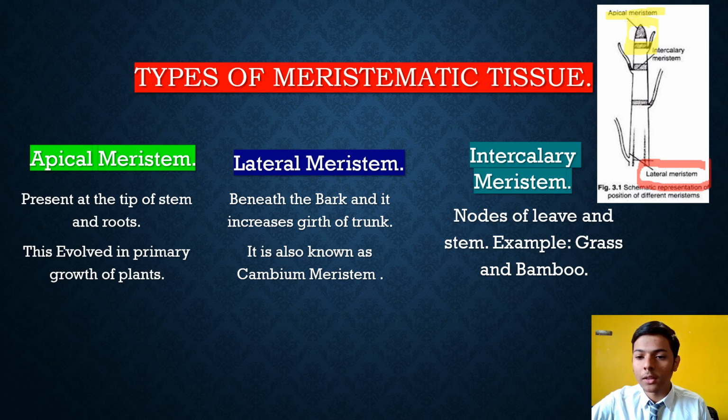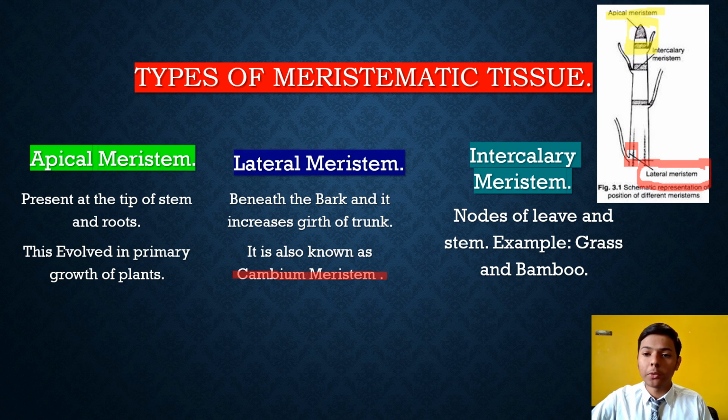Girth of trunk means it increases the width of the trunk. Trunk means the tree stem. It is also known as cambium meristem. Yes, it is most important.